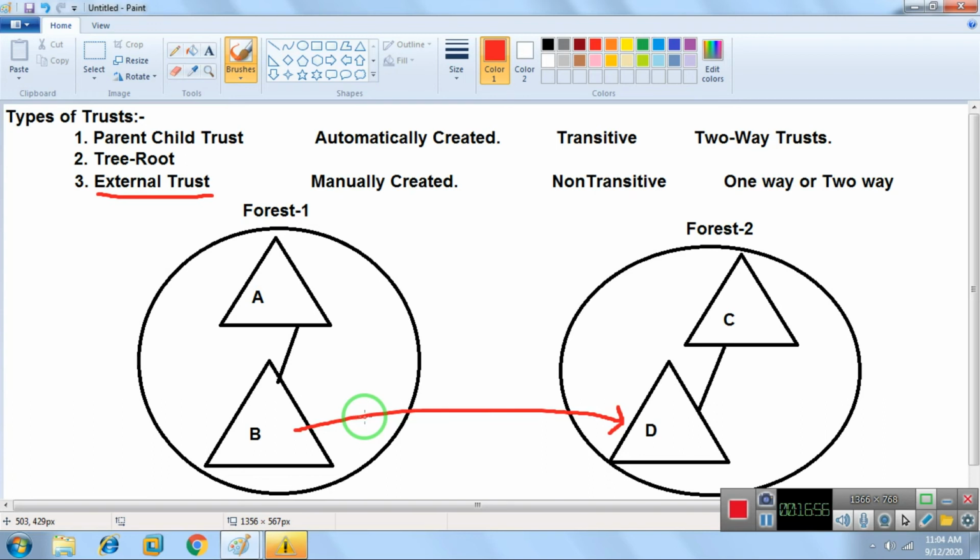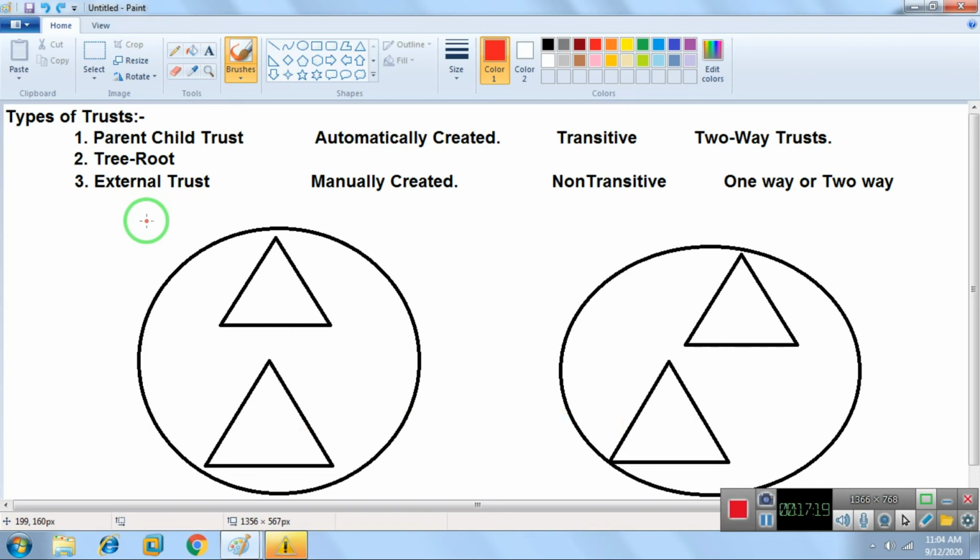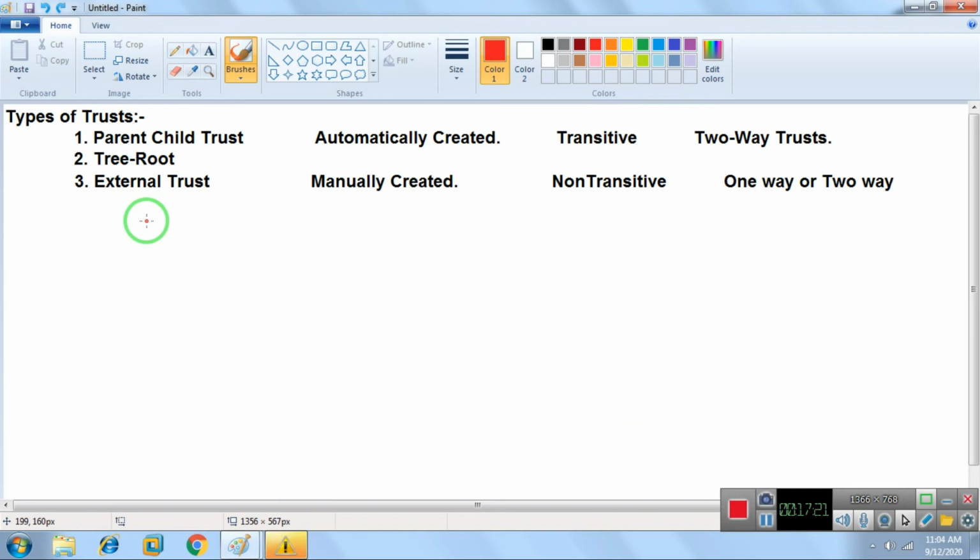Okay, fine. So this is what we have, and this is known as an external trust. We can create an external trust if I want to access specified networks between forests. I don't want to access the whole forest; I want to access a specific network in a specific forest. In that case we can use an external trust. An external trust is created manually.